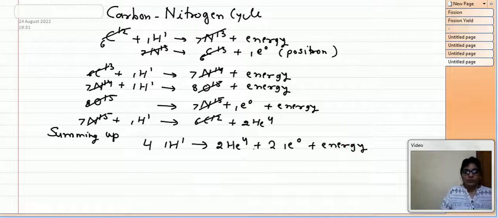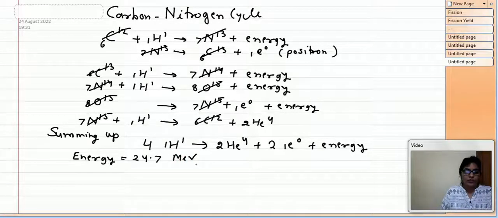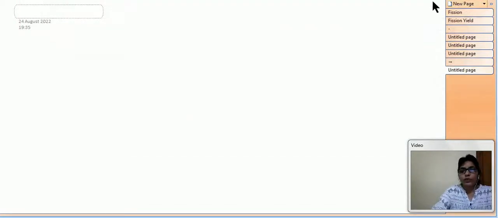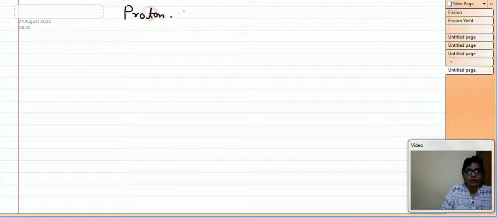So this is the equation or relation, and this energy is less than the energy of the fission. This is 24.7 million electron volt, whereas in the fission it was around 200 million electron volt. So this is the amount of energy which is released in this fusion phenomenon. And there is also a proton-proton cycle. So let us go to another page and put the heading proton-proton cycle.